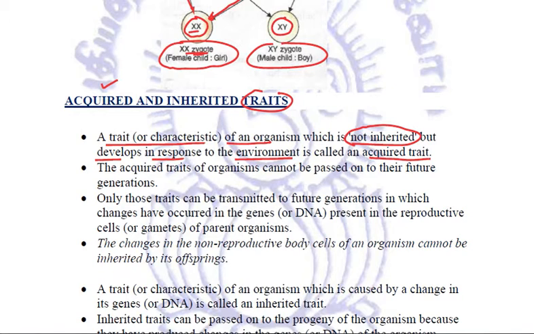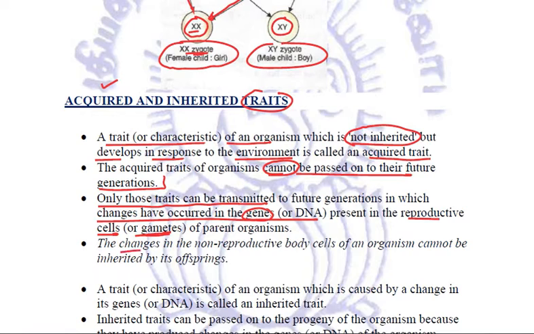Now, these acquired traits cannot be passed on to future generations. Why? Because in the next generation, only those traits can be transmitted in which changes have occurred in the genes or the DNA present in the reproductive cells, which are called gametes.